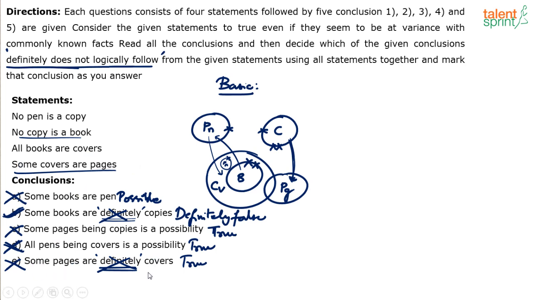Now, I want the conclusions which definitely do not follow. A follows. C, D and E also follow. So the one thing that definitely does not follow here is B. So only B is the answer.